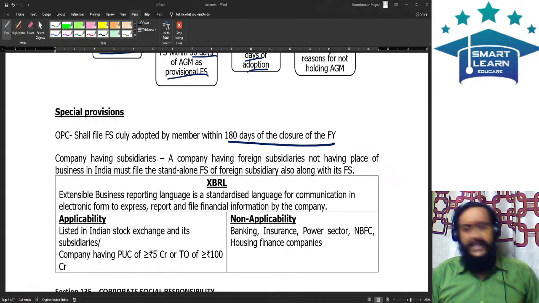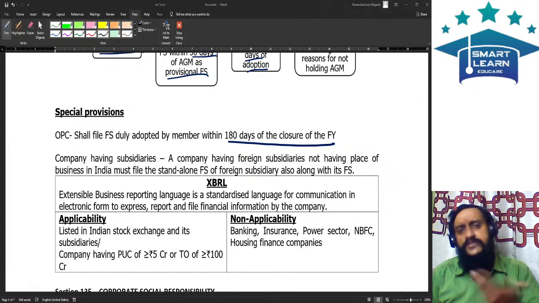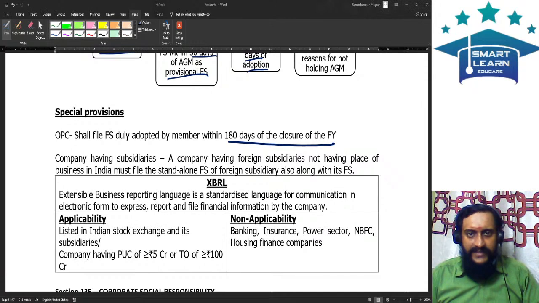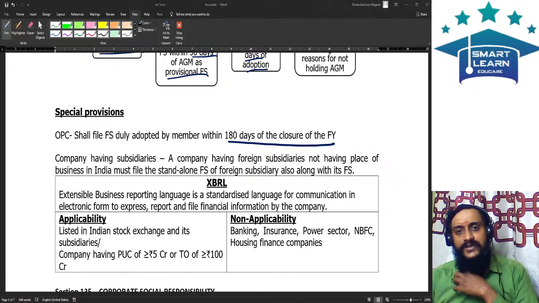Basically, if we see, other entities will have roughly around 210 days. Why will they have 210 days? Because the last date for holding AGM is generally 6 months from the end of the financial year. Within 30 days of that, you should file the financial statements, correct? Roughly 6 months, if you apply it as 30 days each, is 180 days, plus within that 30 days you should file. Now roughly around 210 days will come. But for OPC, the time limit is only 180 days from the closure of the financial year.